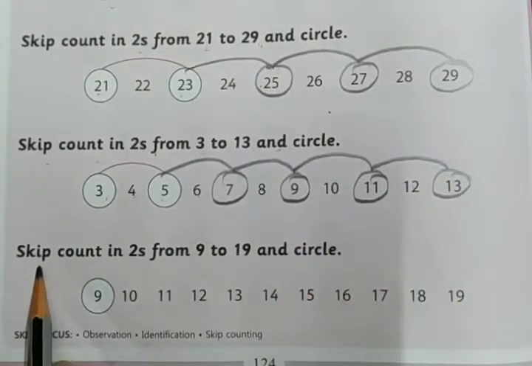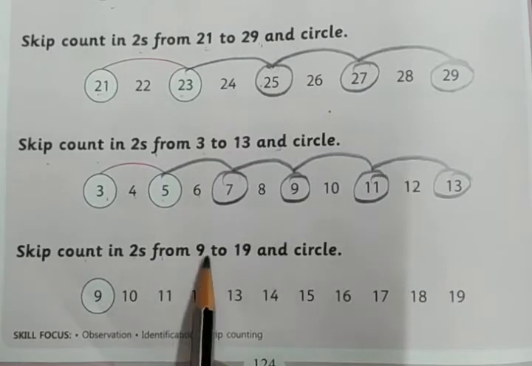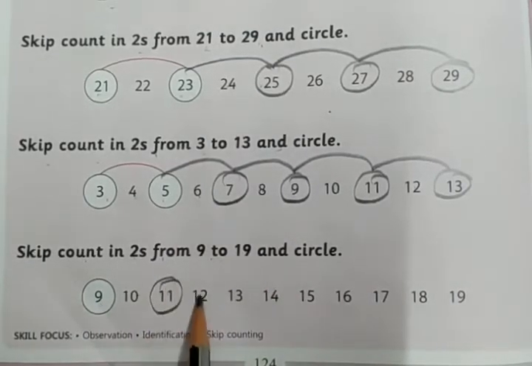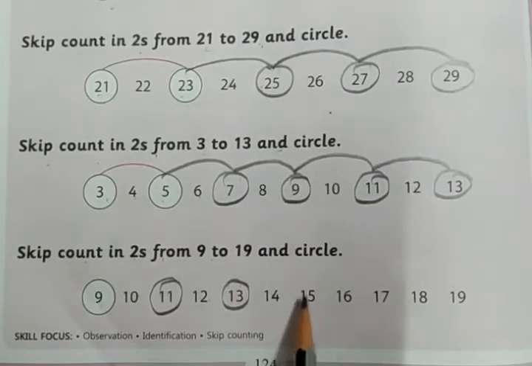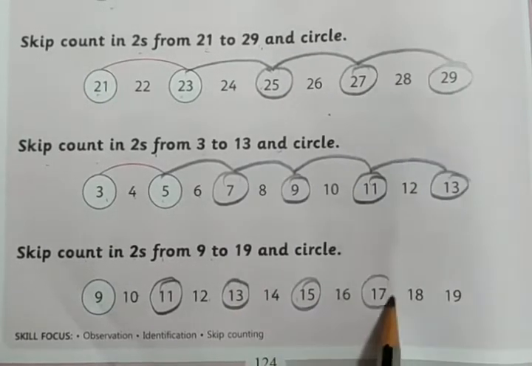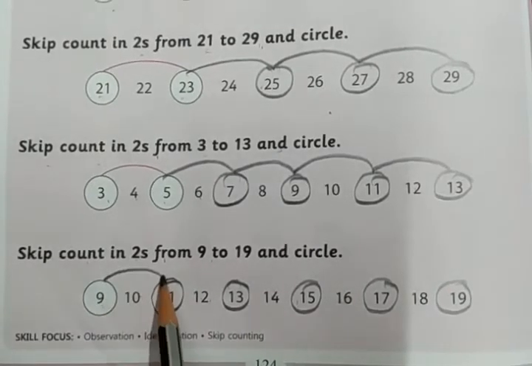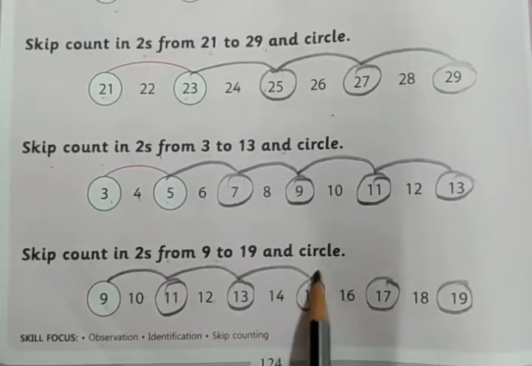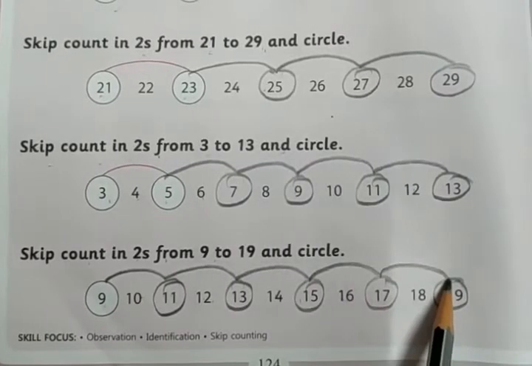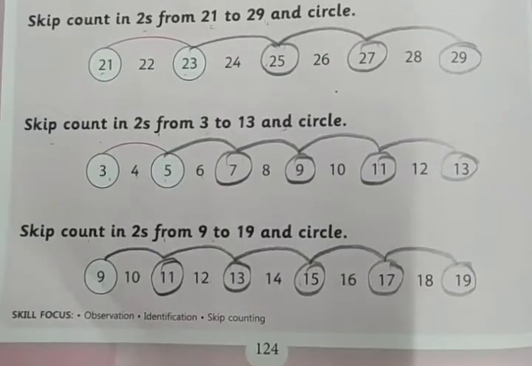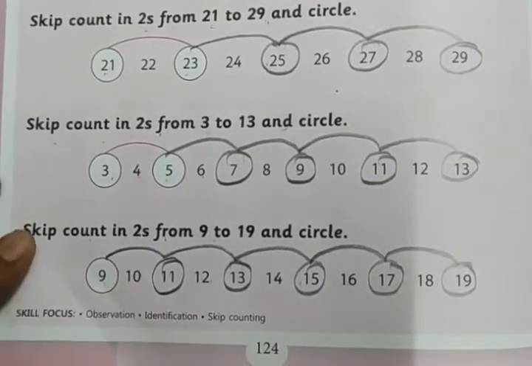Here we do skip count in twos from 9 to 19. 9, 1 2, 1 2, 1 2, 1 2, 1 2. Okay, hope you got it. Clear? See the pattern here.